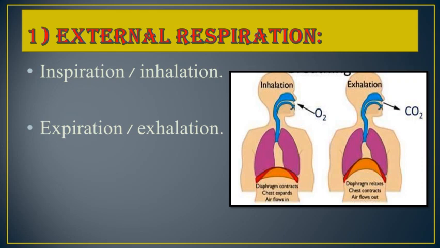Trachea means the blue colored windpipe, from the mouth till the lung. So oxygen is taken in through the nose, and it is sent towards the lungs with the help of the trachea or windpipe.